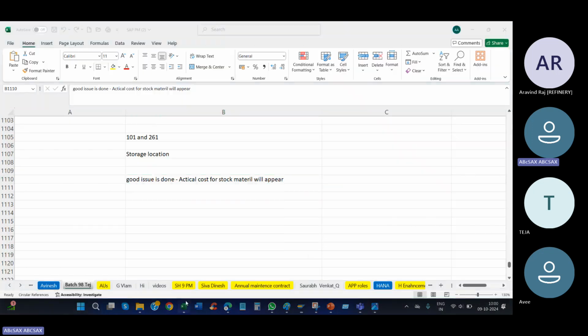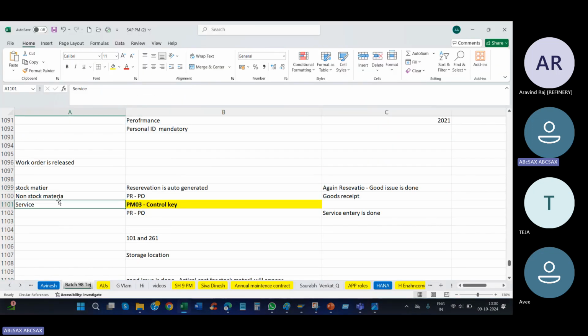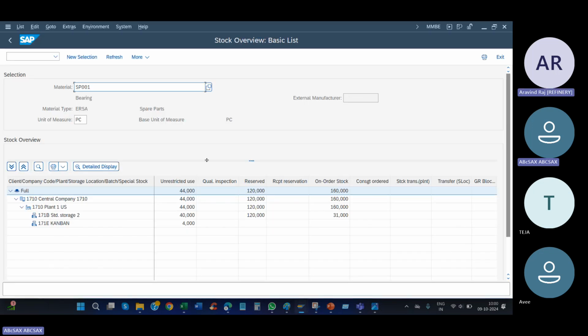But you should know what is goods issue, what is goods receipt, and movement type. Suddenly they will ask you where you will do the movement types for material. MIGO T code. Goods issue, goods receipt, both I told. Now the non-stock flow.